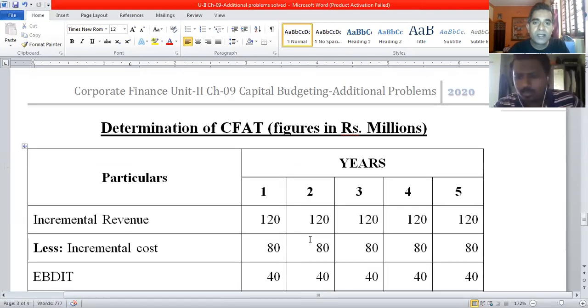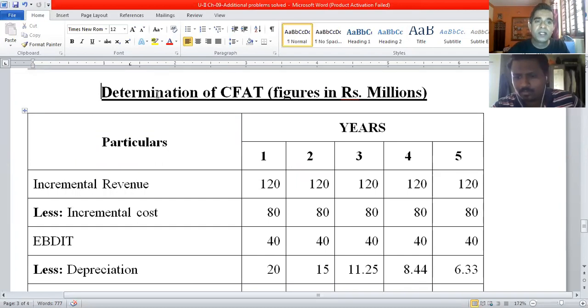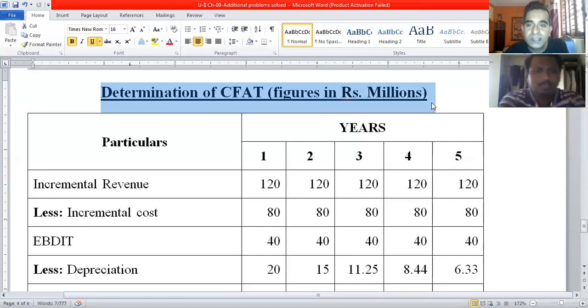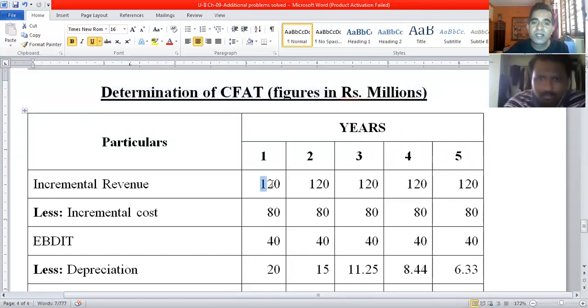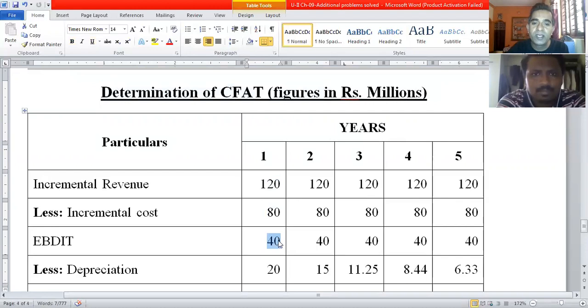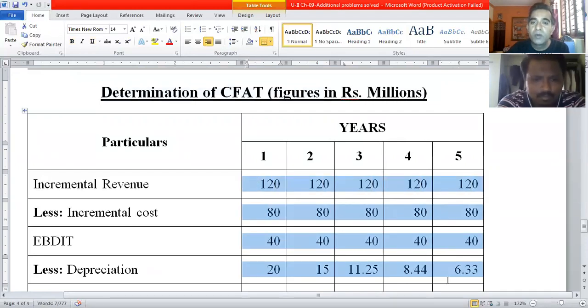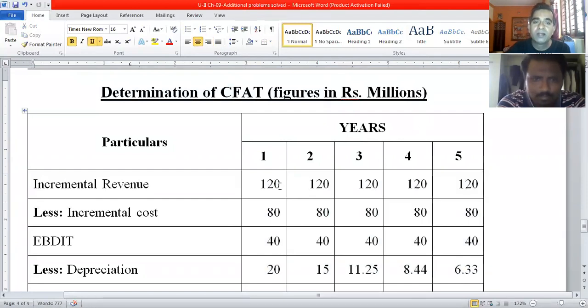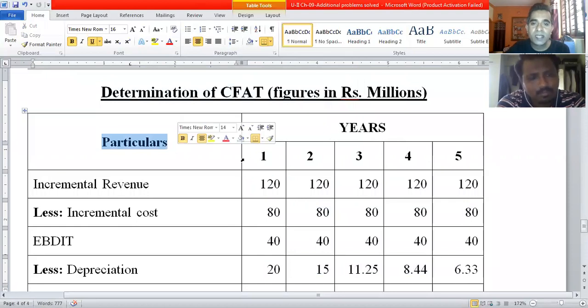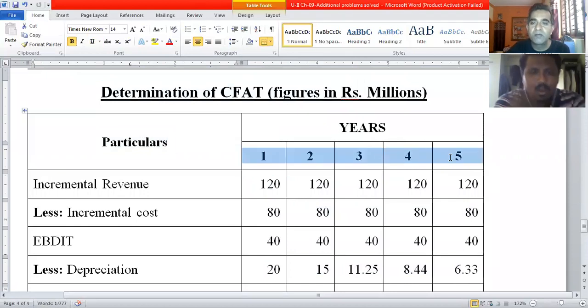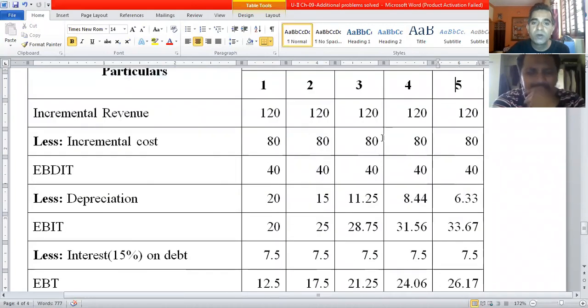So you would require a table like this. Determination of CFAT. All figures will be in millions of rupees. So I repeat, all these figures 120, 80, 40, all figures would be in millions of rupees. Then in this column we have particulars and here we have 5 columns for years 1, 2, 3, 4 and 5. So we'll prepare the table vertically now.